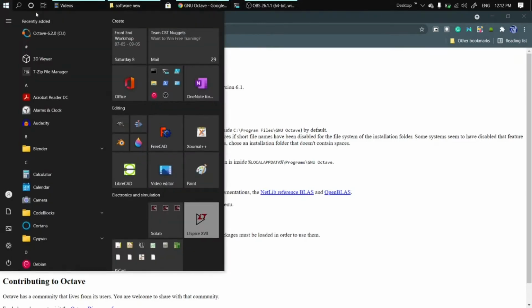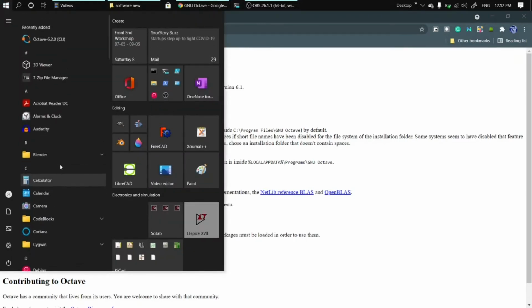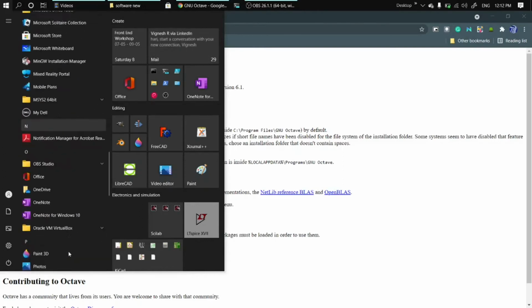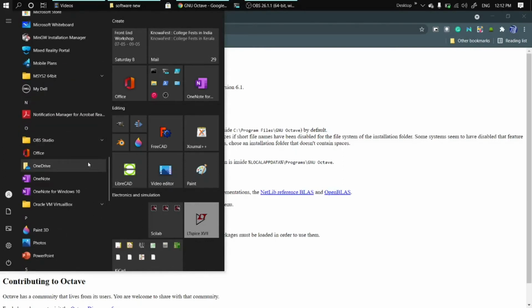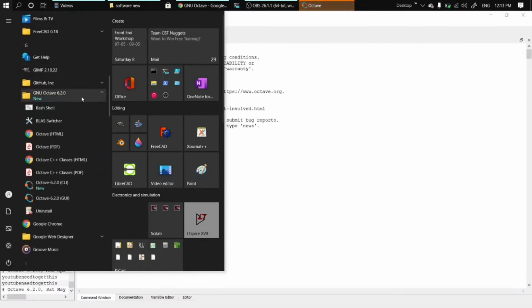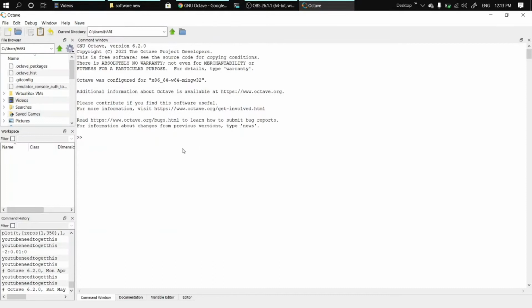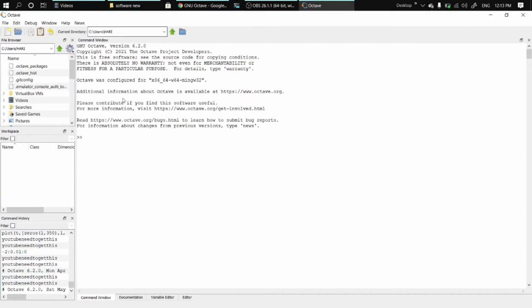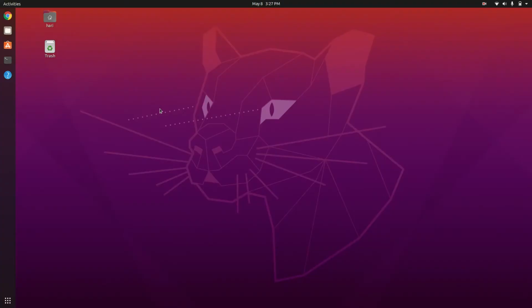Now we can see Octave in the start menu. This is Octave and we successfully installed it. Now we are going to try to install Octave in Linux.